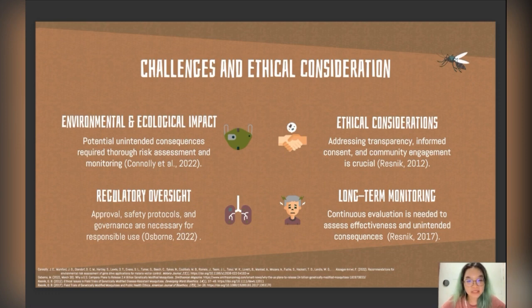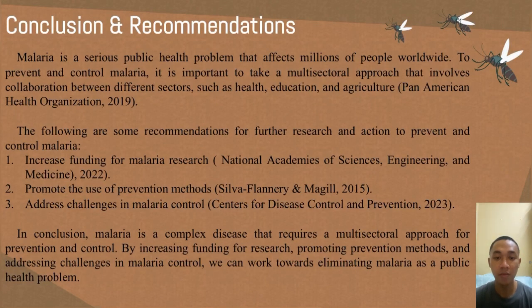The deployment of GM mosquitoes for malaria control requires regulatory approval and careful assessment of potential environmental and health risks. Regulatory frameworks must be in place to assess the safety, efficacy, and potential risks associated with combining gene drive and CRISPR-Cas9 technologies. Continuous monitoring and evaluation are required to track the changes in mosquito population, disease transmission, and any ecological effects.